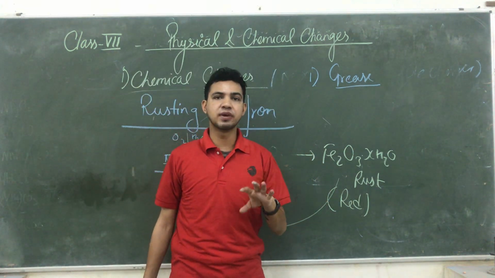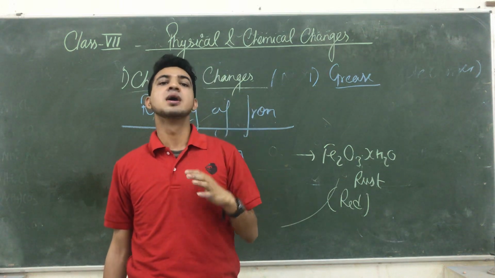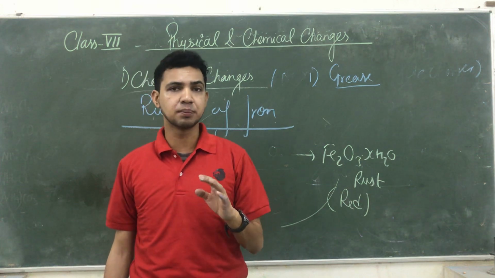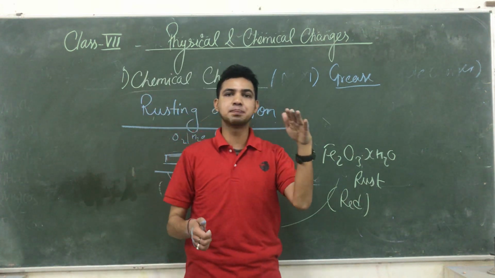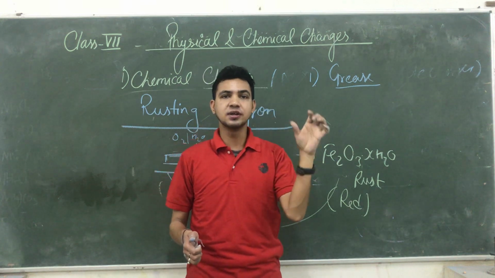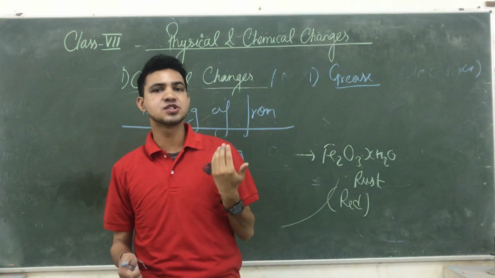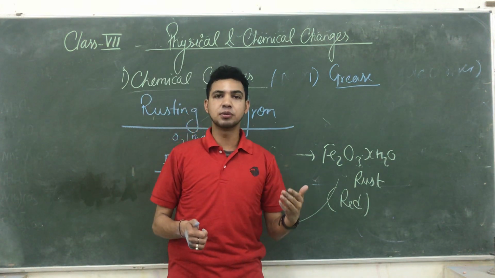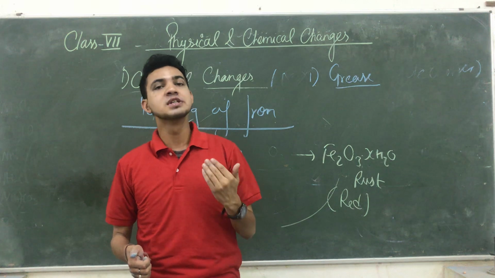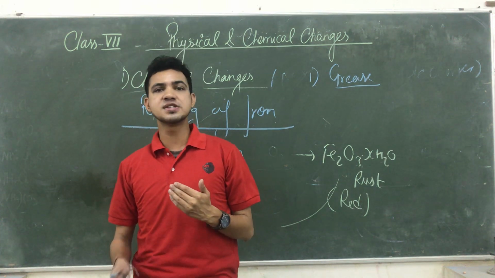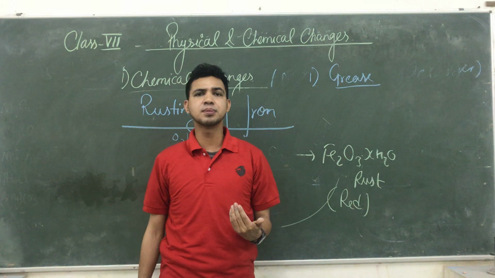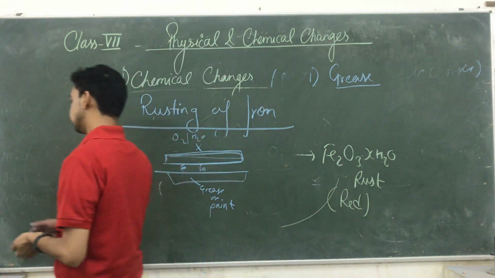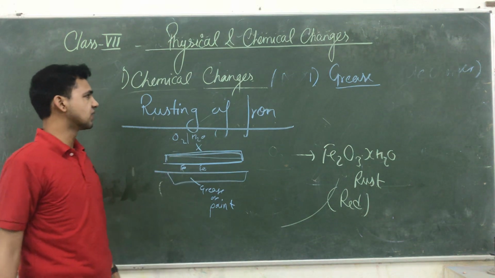Okay. So heavy machines and bridges, all those things are made up of iron, and they are generally protected by applying paint and grease, because this grease and paint create an insulating layer, so the upcoming moisture and air is not able to come into contact with this iron object, and we are able to protect this iron object for a long time. This is one method to prevent rusting of iron. Okay. Such a type of reaction also takes place with other metals. So that is a next very good example of this chemical change.